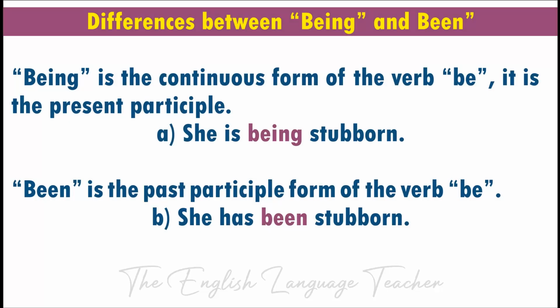Being is the continuous form of the verb be. It is the present participle. Let's see example A. She is being stubborn. Been, on the other hand, is the past participle form of the verb be. Let's see this example in example B. She has been stubborn. Example A and example B are almost the same in meaning, but the tenses are not the same. While example A is present continuous tense, example B is in the present perfect tense.